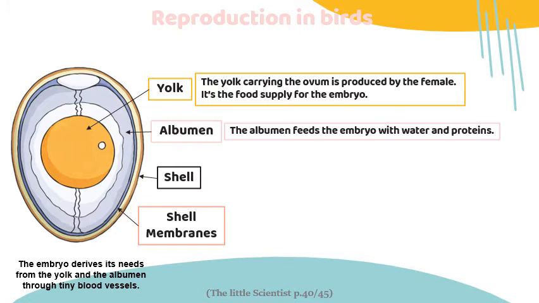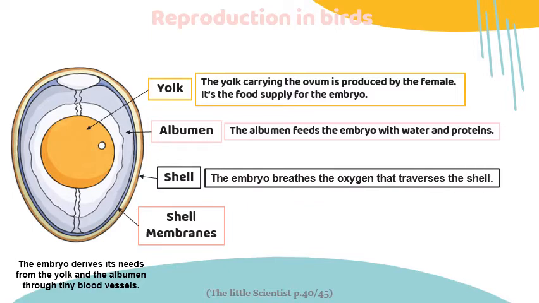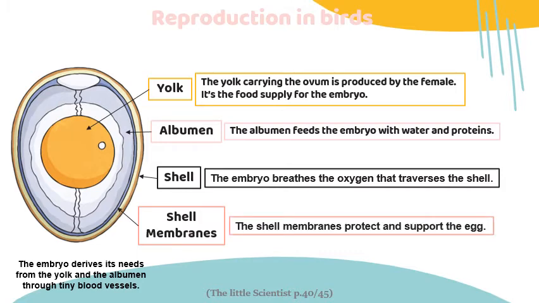All of these nutrients and needs are delivered to the embryo through tiny blood vessels. The shell helps the embryo breathe, so the shell helps the embryo take in oxygen. The shell membranes protect and support the egg.